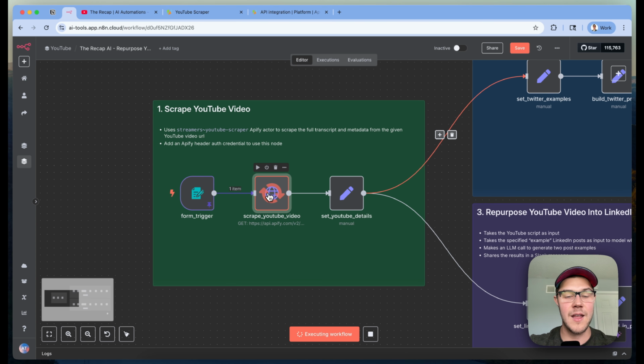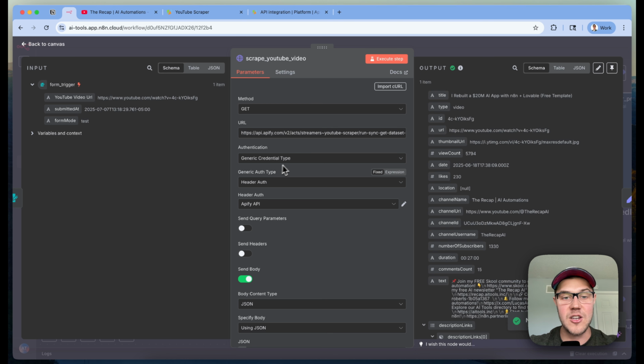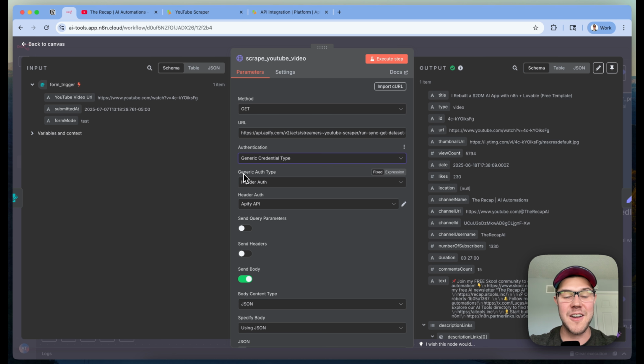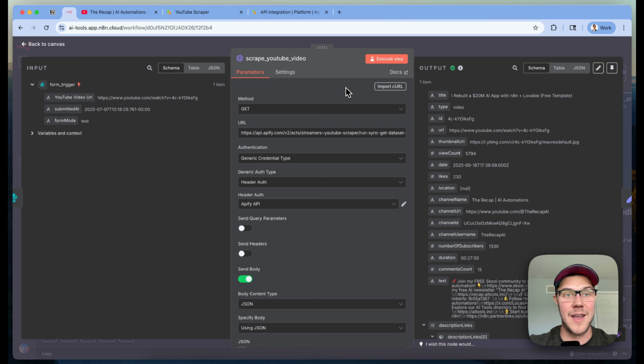The other thing I want to cover here is how to actually set up and authenticate your request into Apify if you've not done this before. It's super easy using n8n's credential system, and so I'll walk through how to set that up. Under authentication, make sure you click on generic credential type. Under generic auth type, make sure you set it to header auth, because that's what Apify's API requires.